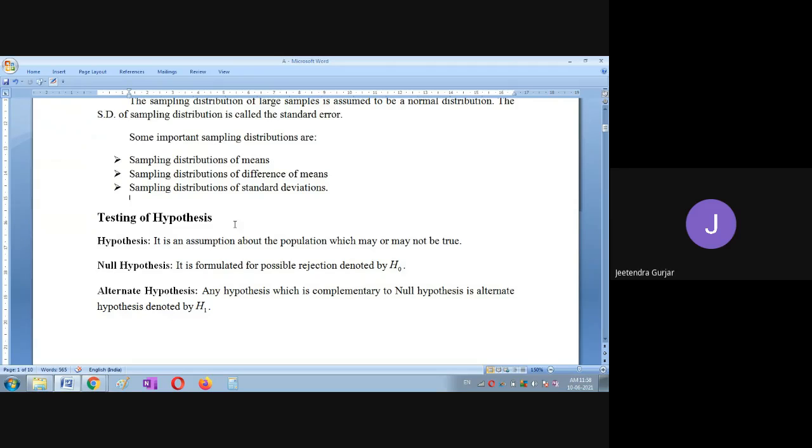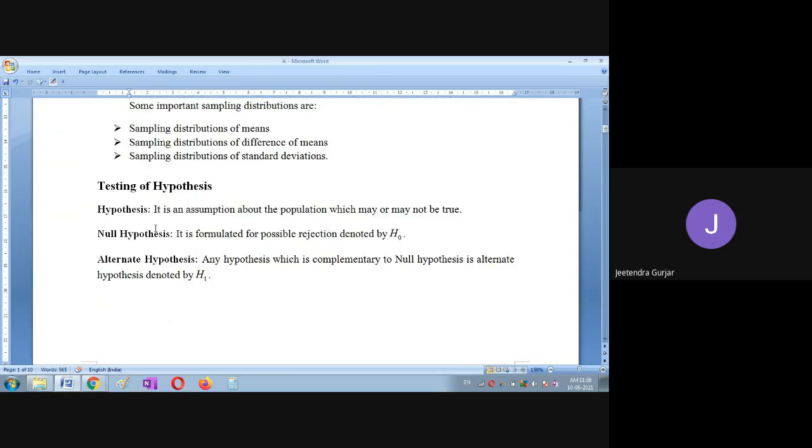But it may be true, may not be true. It depends on how they study. That is different circumstances. So next, this is hypothesis. Another example I can give in hypothesis: all students write 100 out of 100. They write and assume that they will get full marks. But again, it may or may not be true. That is hypothesis. Null hypothesis, what do you have to remember?